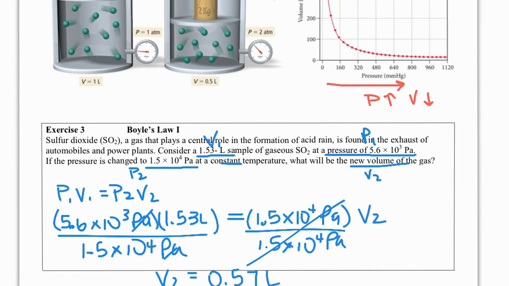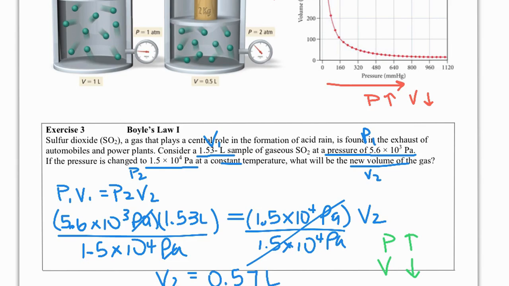That should make sense, because we can easily see that our pressure went up. So we want to double check and make sure: does this fit with what we think should happen? Pressure went up, so therefore volume should have gone down, because they're inversely related. Well, it did go down, by probably about 2/3.